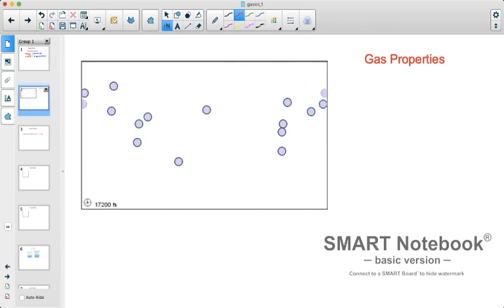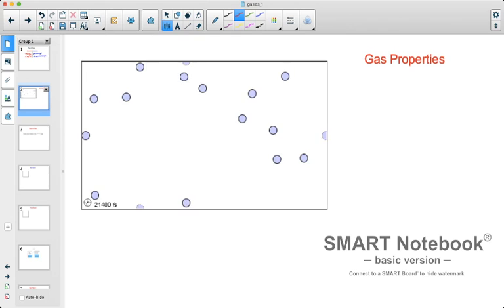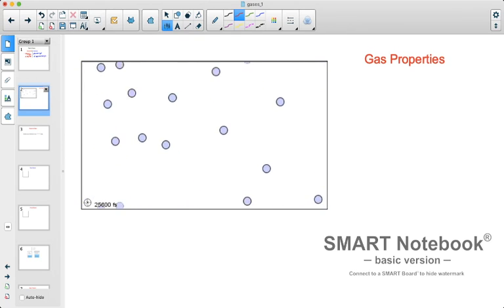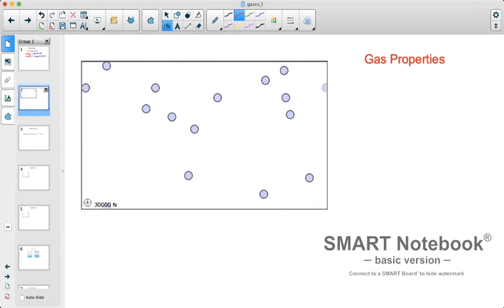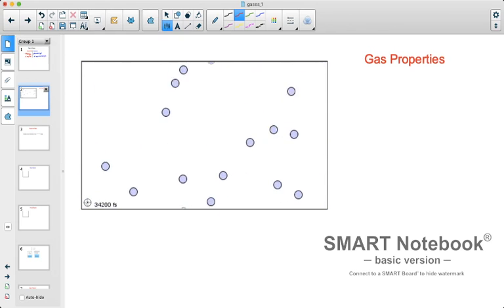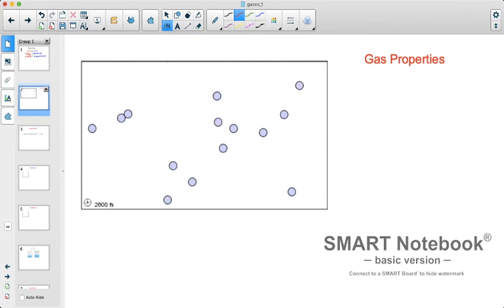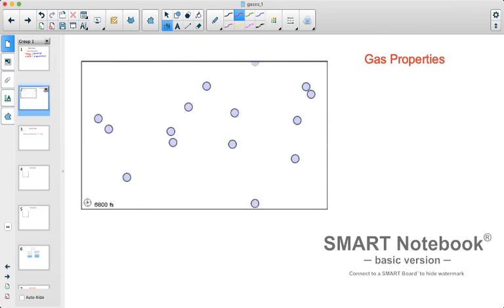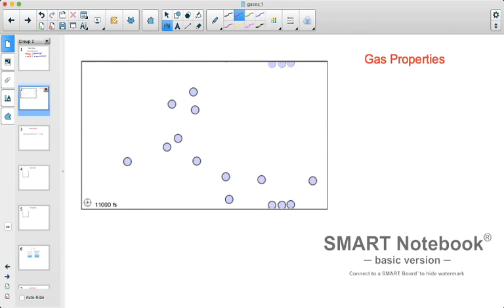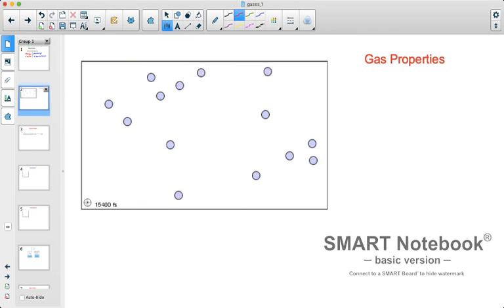That's why in the image they're moving around. And they also have the highest potential energy. You should also remember about gases that they completely fill any container that they're put into. And that's specifically because they have no definite shape and no definite volume.